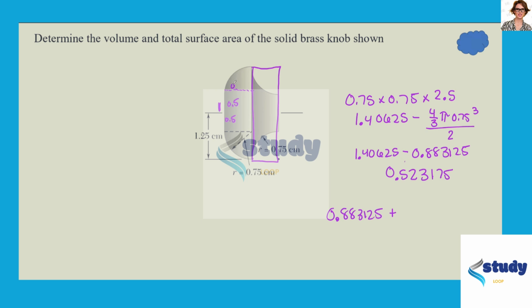A 1 by 0.75, and then the thickness is 0.75. So 1 times 0.75 times 0.75. So that's 0.883125 plus 0.5625. And that is 1.445625. And that's centimeters cubed is the volume.